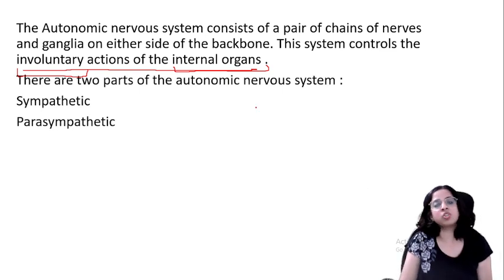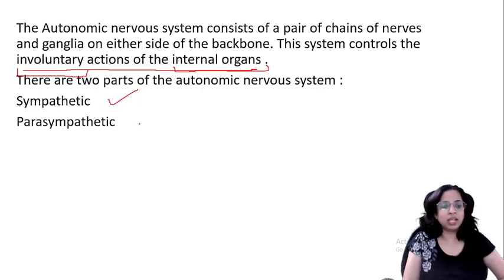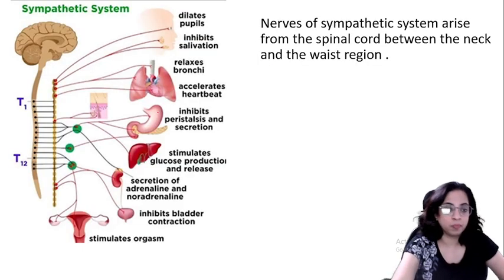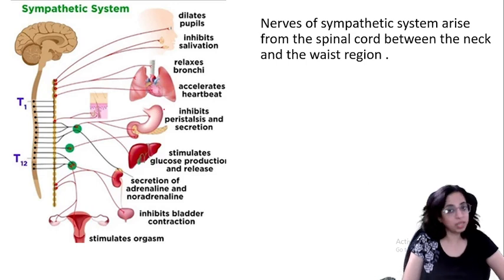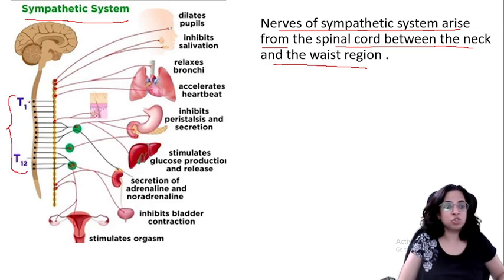Now, there are two parts of the autonomic nervous system: sympathetic and parasympathetic. Let us study in detail about sympathetic and parasympathetic. So first is sympathetic. Nerves of the sympathetic system arise from the spinal cord between the neck and the waist region. Can you see? They are arising from this region. Are you getting it? This region is also very important from the examination point of view.